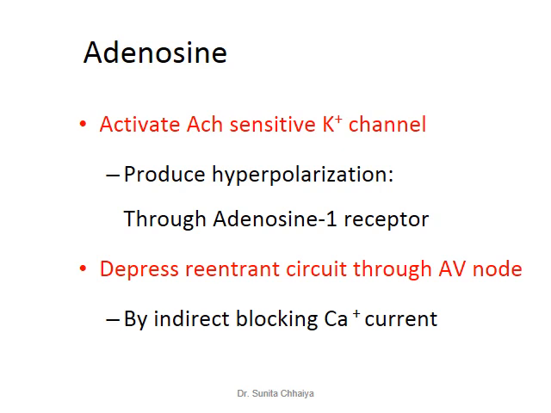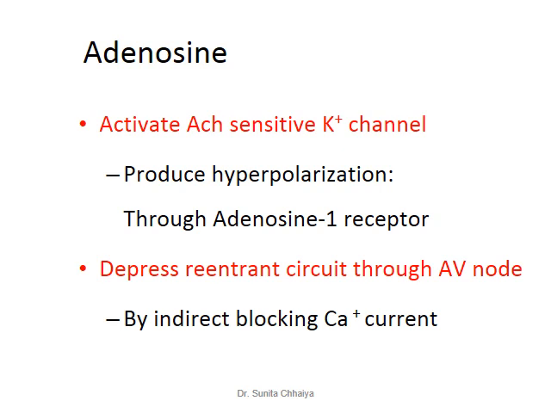Another drug is adenosine. Adenosine opens the potassium channel and leads to hyperpolarization of the AV node. It produces hyperpolarization through activation of the adenosine 1 receptor. It is a drug of choice for treatment of PSVT.